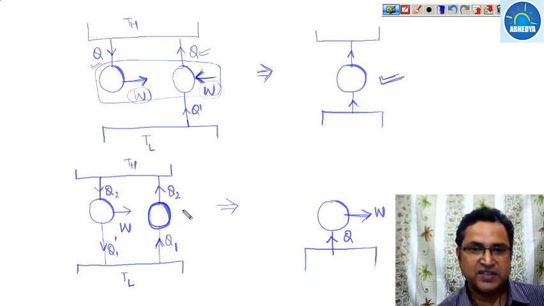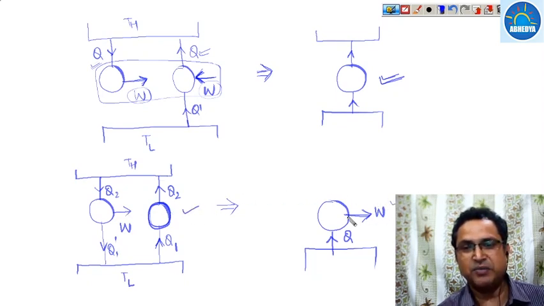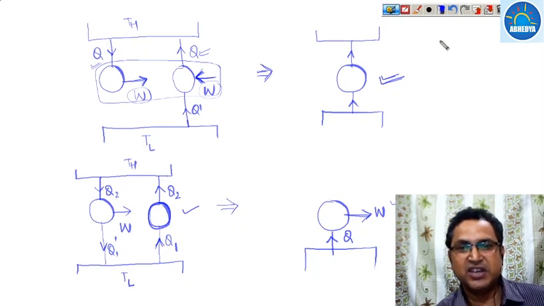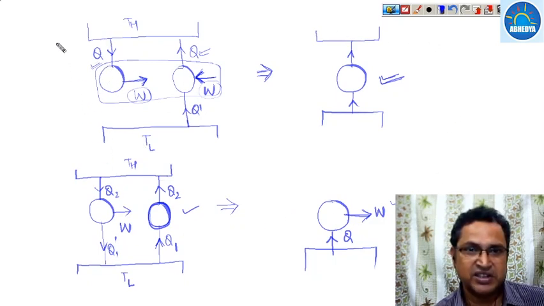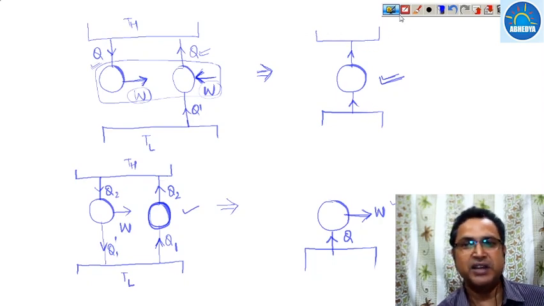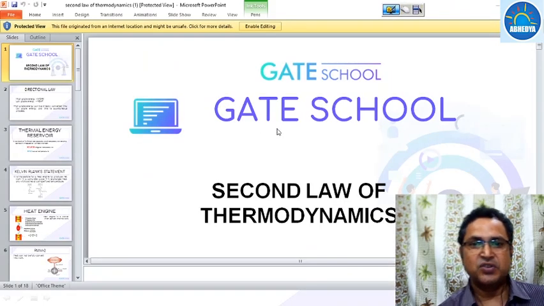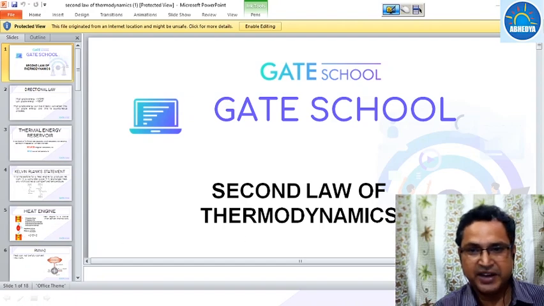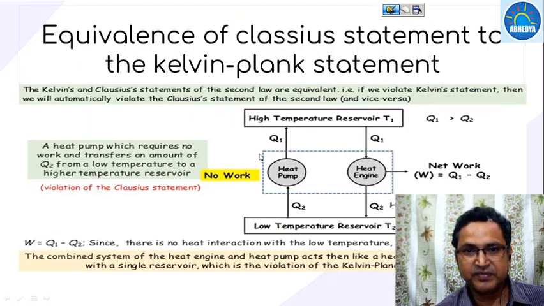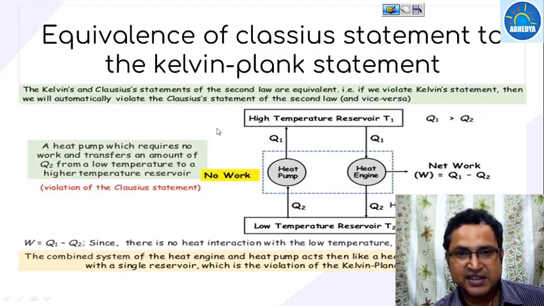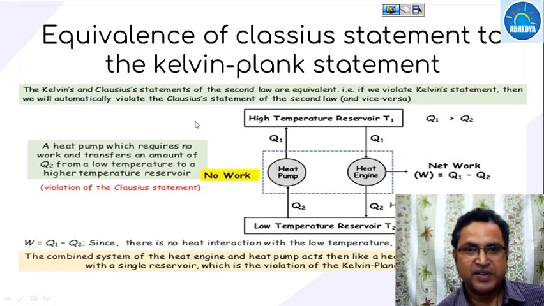So the violation of the Clausius statement violates the Kelvin-Planck statement too. This is the equivalence of the Kelvin-Planck statement and the Clausius statement. If we violate one statement, then the other will automatically be violated. So this was basically explained in the Kelvin-Planck and Clausius statements. The violation of one will be the violation of the other.